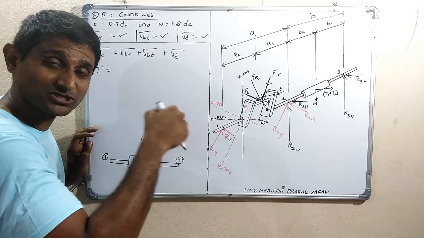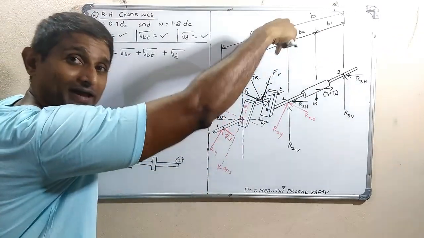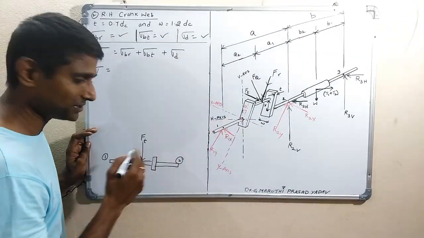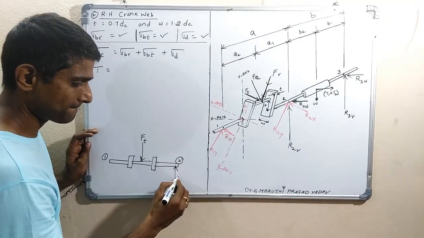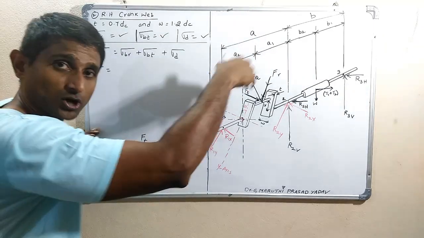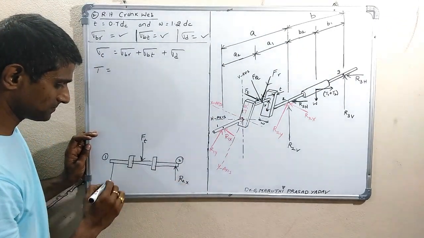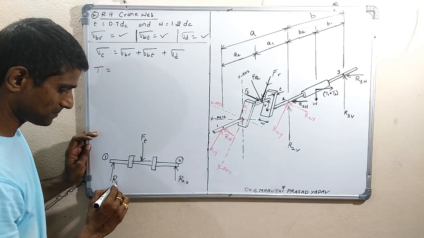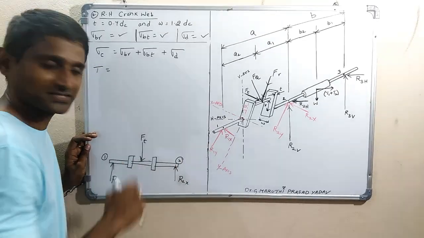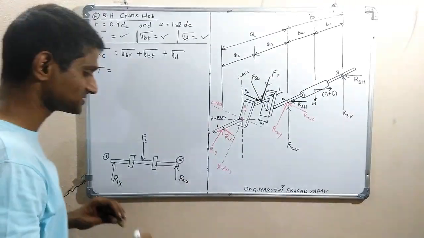This is F2 because it is a top view, top view along the y-axis. If you look from here, we can see only T. Because of top view along the y-axis, the reaction at bearing 2 is R2x, and R1x. So this is how it looks from the top view along the y-axis.